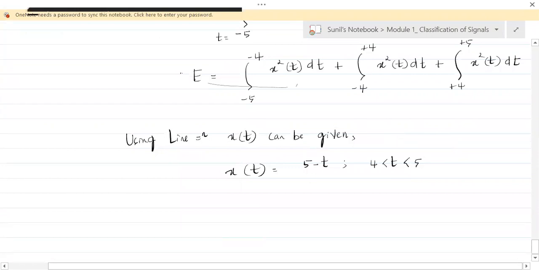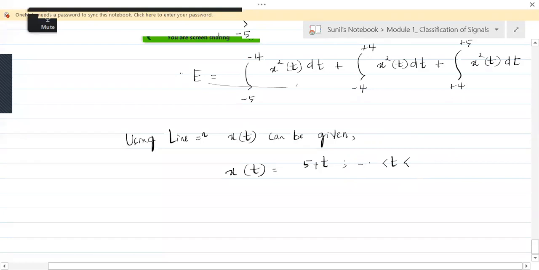or let's say it is 5 plus t. Let's say it is 5 plus t from -4 to, sorry, let's do this. Let's write the negative part first. Yeah, from -5 to -4, it is 5 plus t, and it is 1 for t greater than -4 and less than 4.